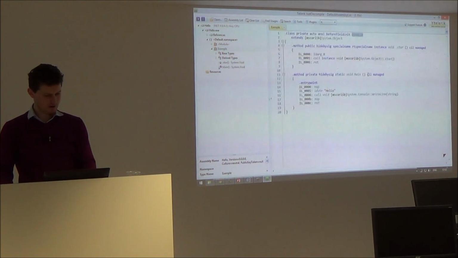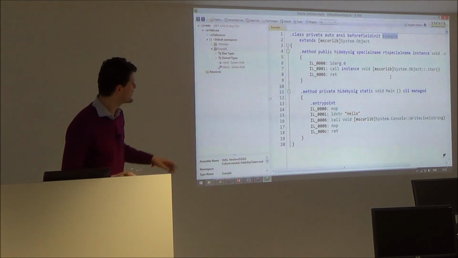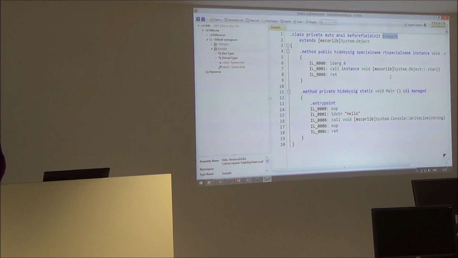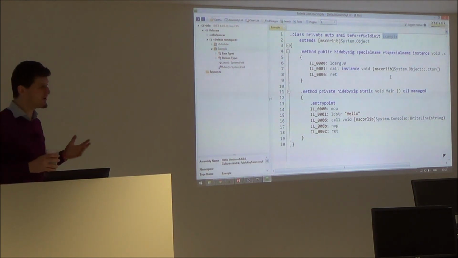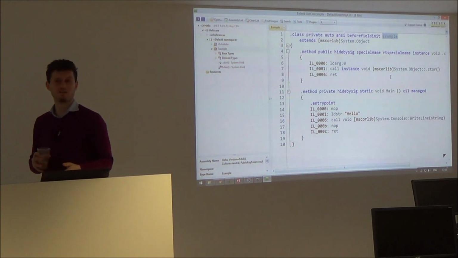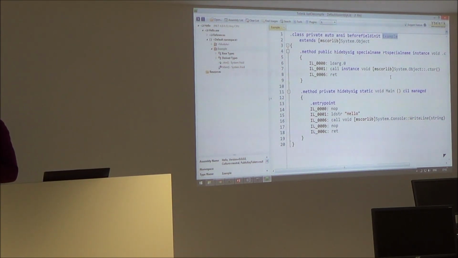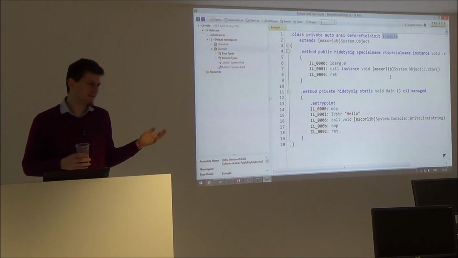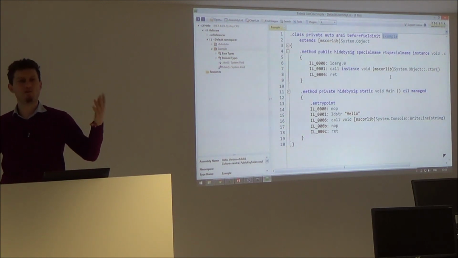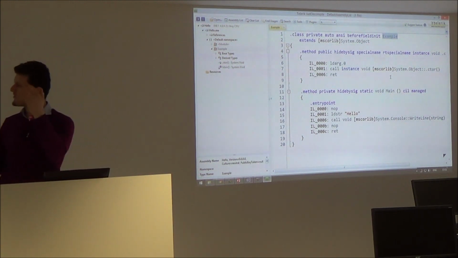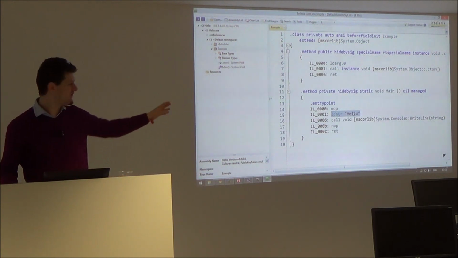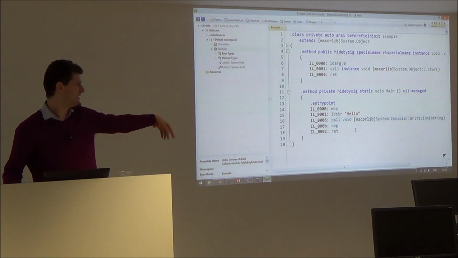In fact, this is the code. Do you know what this is? This is called assembler code. Assembler is a low-level programming language. We have compilers, so we don't need to write in assembler. But the first compiler was written in assembler because there was no other compiler to use, right? Now we have compilers, and we can use higher level languages like C#, PHP, Java, C++, and we don't need to use assembler. This says, please load this string hello, please call this method, please return, etc.